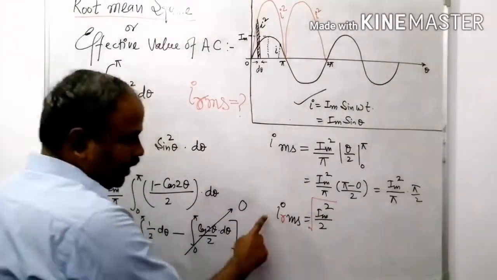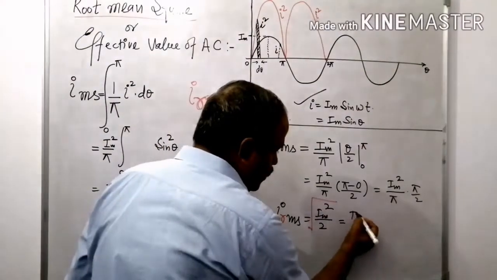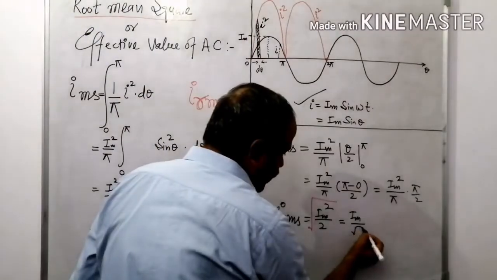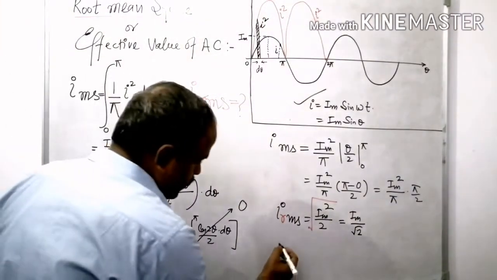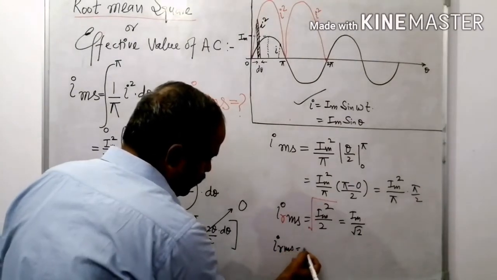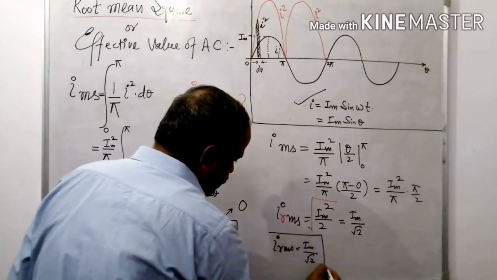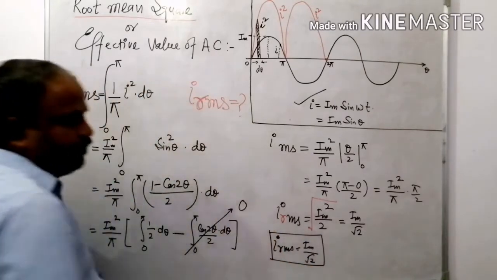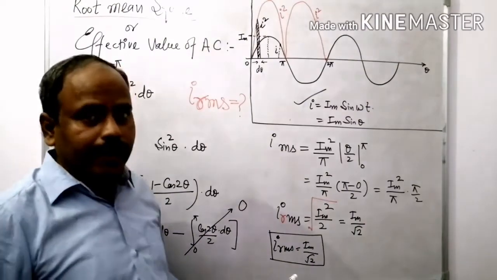It means that I RMS is equal to I maximum divided by under root 2. So the formula is I RMS is equal to I maximum divided by under root 2. This is the root mean square value of alternating quantity.